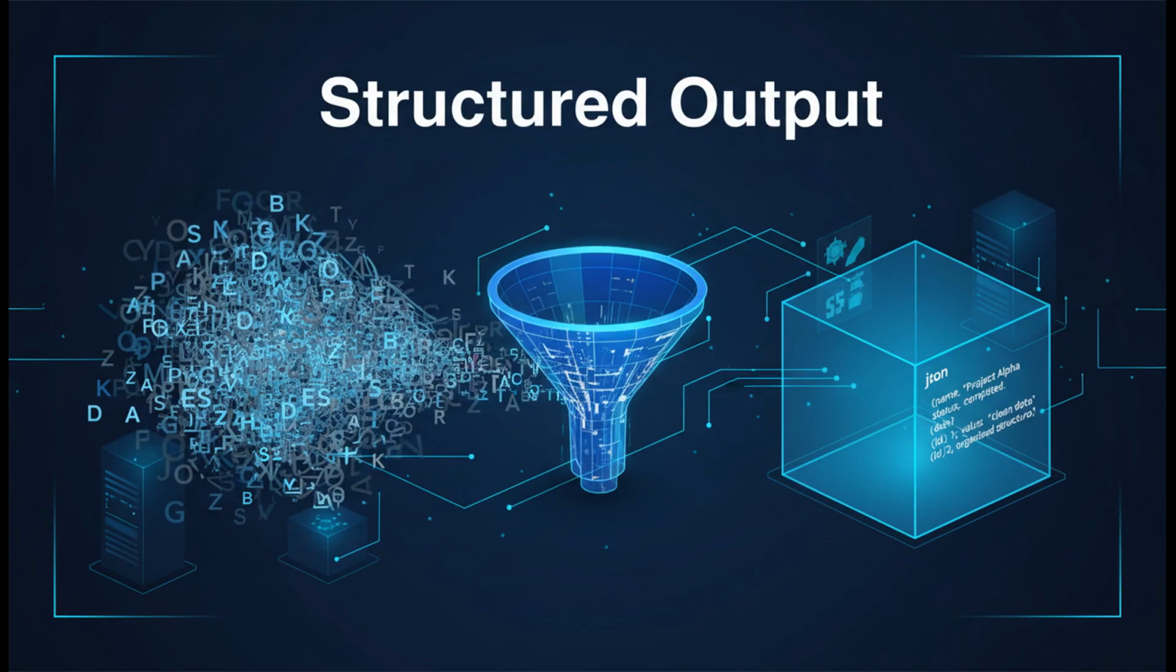When you need data for other programs to use, don't ask for text. Ask for structured output like JSON. Requesting a specific format forces the model to create a structure, which actually limits its chance to hallucinate or make things up. It turns raw text into validated, usable data.